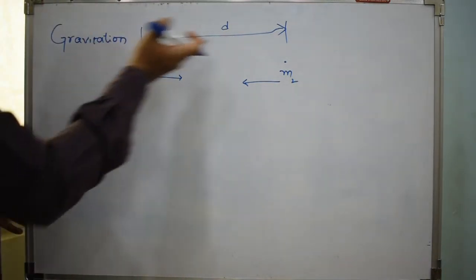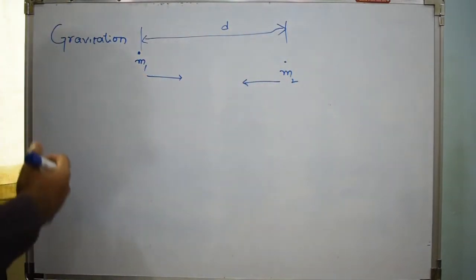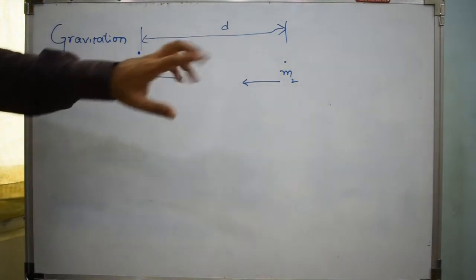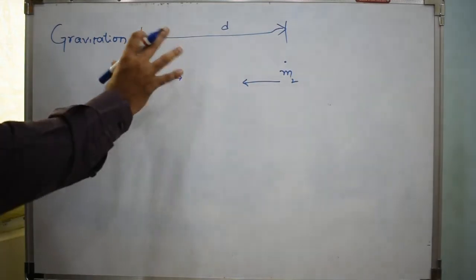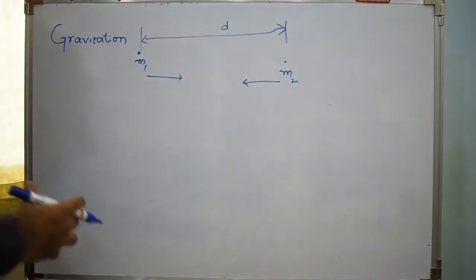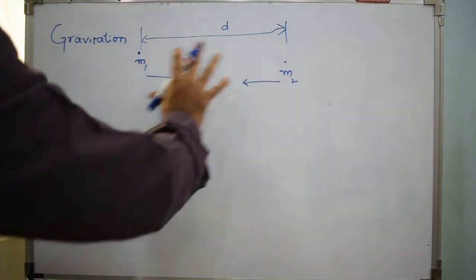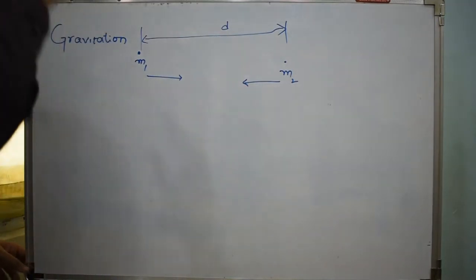So what Newton does is, he understood the phenomena of gravitation and he tried to formulate it. He tried to arrive at a common formula which can be used for any two bodies separated by any distance. He tried to develop a relation which connects the force acting between two bodies, their masses and the separation between them. That is what is called the universal law of gravitation. So we will directly jump to the law proposed by Newton.